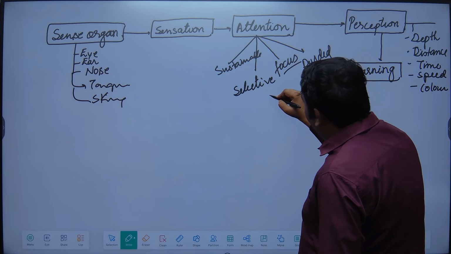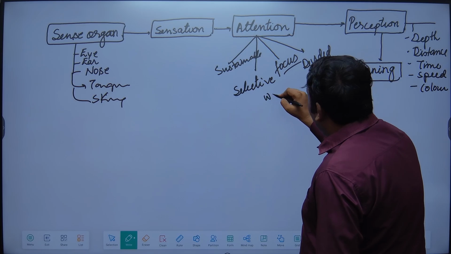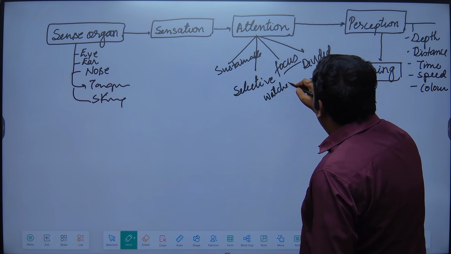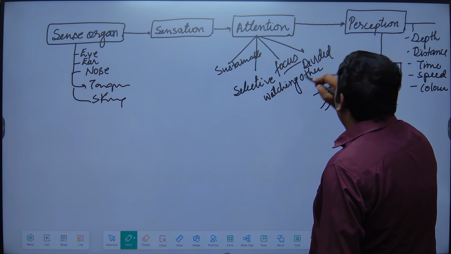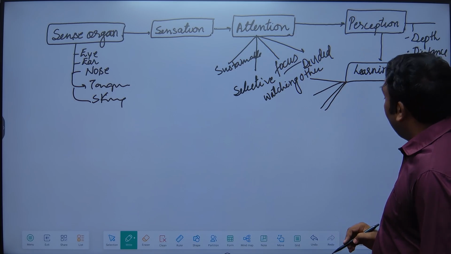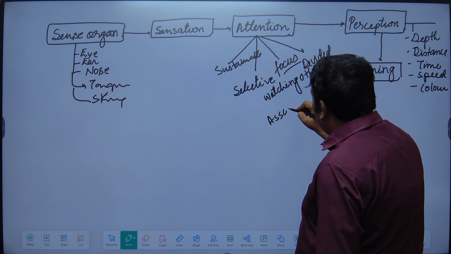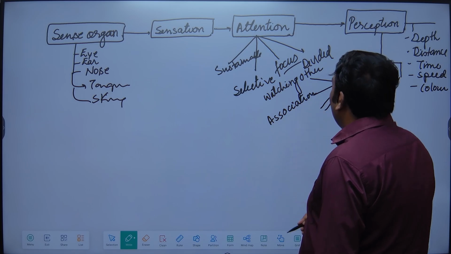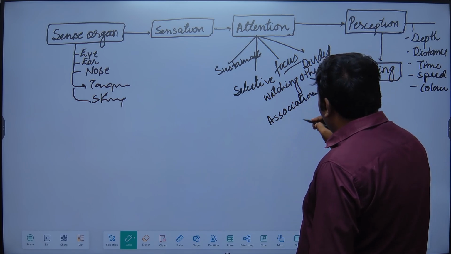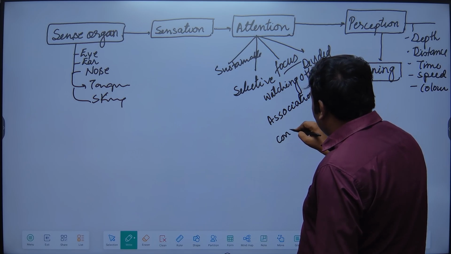One is learning by watching others, which we call modeling. दूसरों को देख करके भी हम लर्निंग को लेके आते हैं. Then learning by association, also called classical conditioning. And, I hope you have heard, learning by consequences.